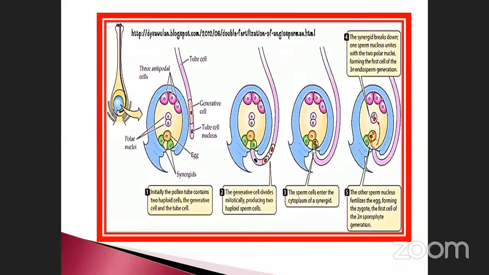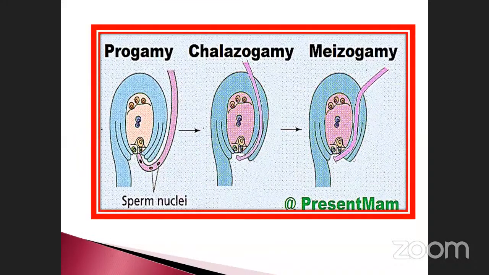See, this is called porogamy. Why does it enter only through the micropyle? This space is called the micropyle. When you study the ovule, we already saw it, but again I will tell you: here the integument is completely absent. This place is called the micropyle.